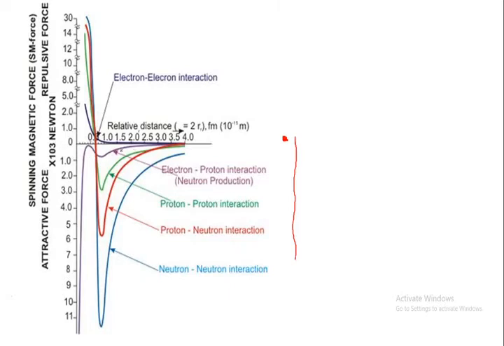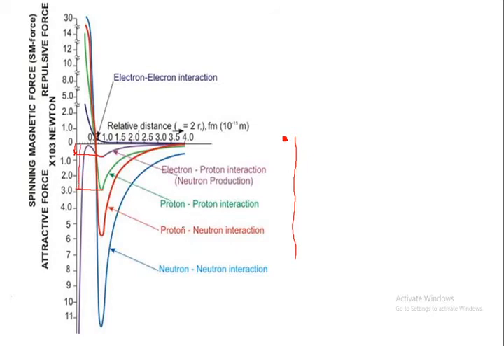This is the system potential energy decreasing up to here. But if we look at the proton-proton interaction, it is up to here.